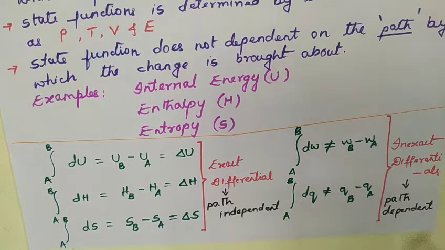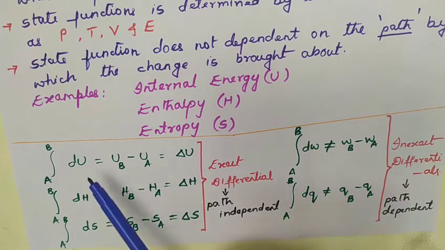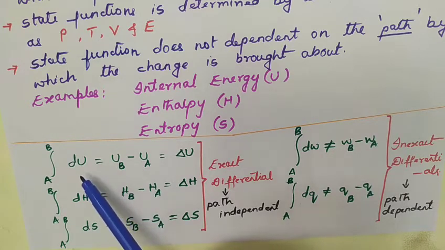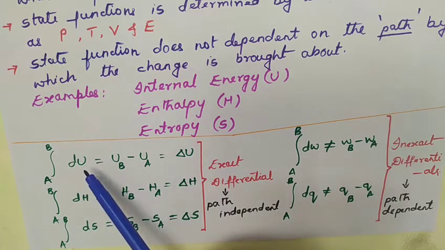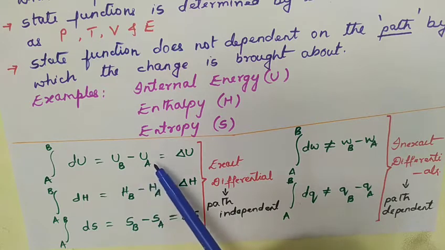Now the next important terms in thermodynamics are exact differentials and inexact differentials. I have given a few examples here. Delta U can be integrated between the limits, and it is path independent, depending only on the initial state and the final state.